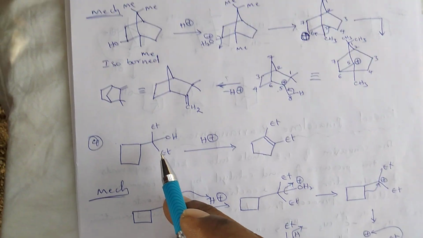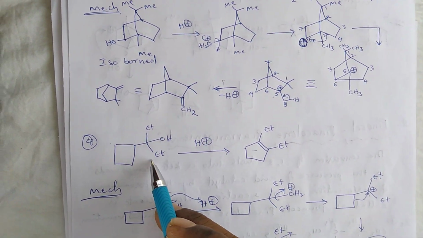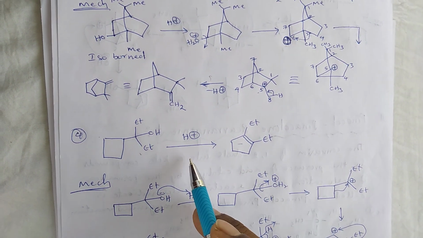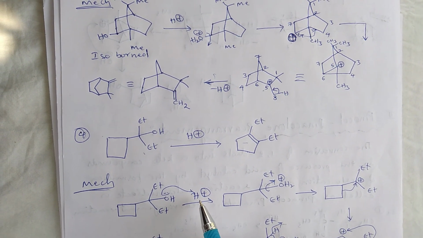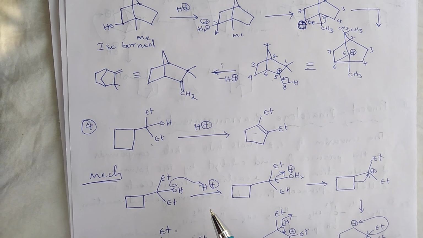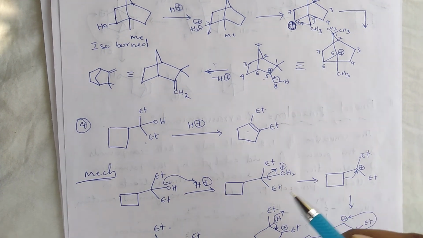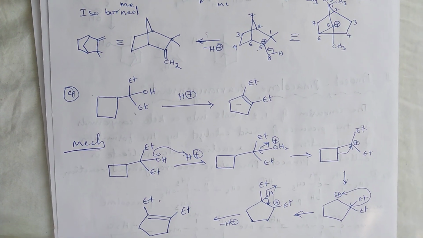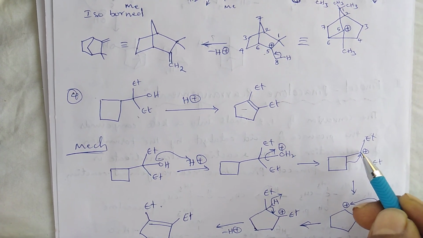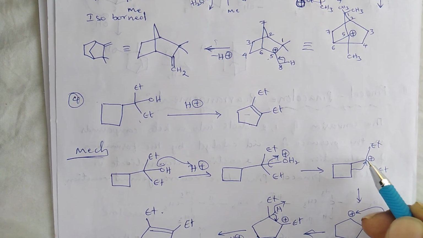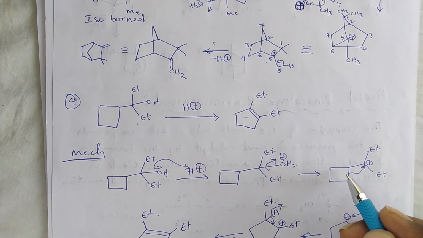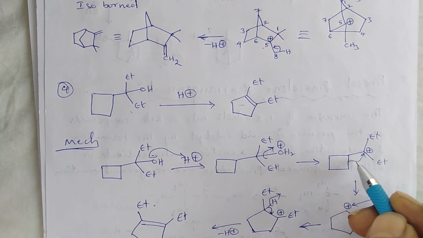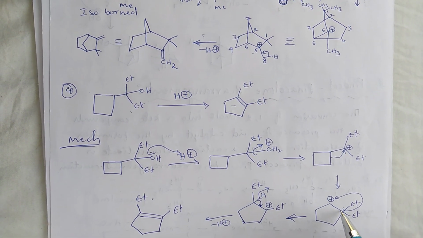Here the ring expansion takes place in this molecule by the rearrangement reaction. In the same manner, first the hydroxy group abstracts the H plus ion, so it loses the water molecule. It will give the tertiary carbonium ion. Generally the 4-member cyclic ring stability is less, so it is converted into a 5-member cyclic ring.